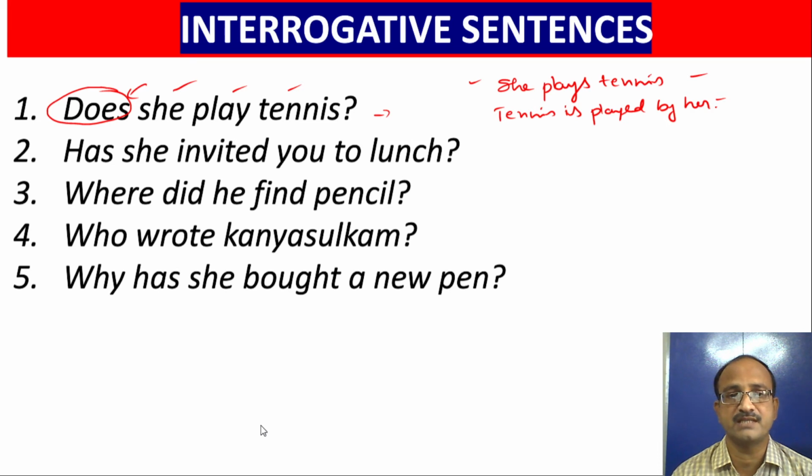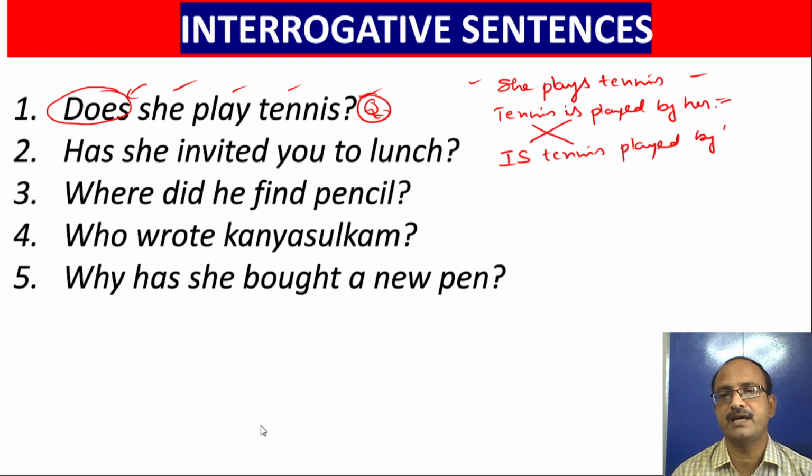But our question is in the question form. So we have to change this one into a question. It's very simple. You take this here and take this here. You can make a question. Is tennis played by her? Question mark. So, question, active voice. Your answer, question, passive voice. This is only rough work. You understand?